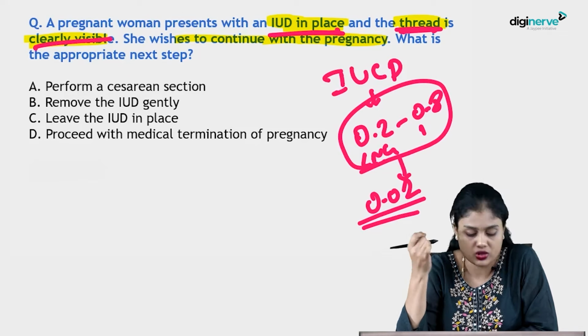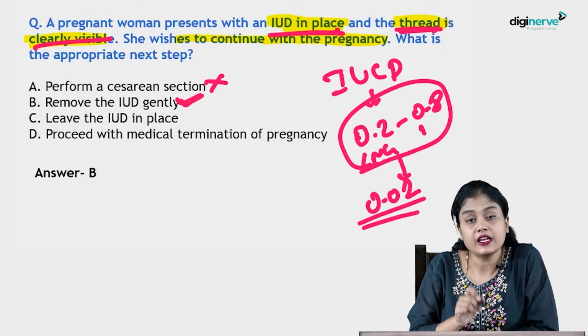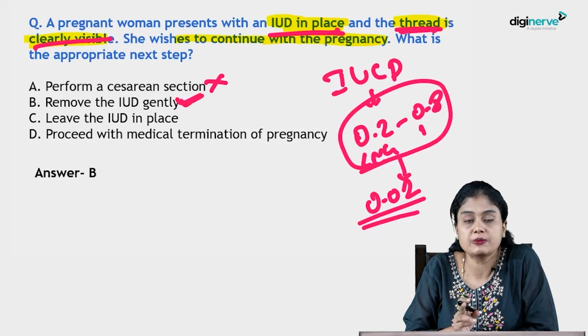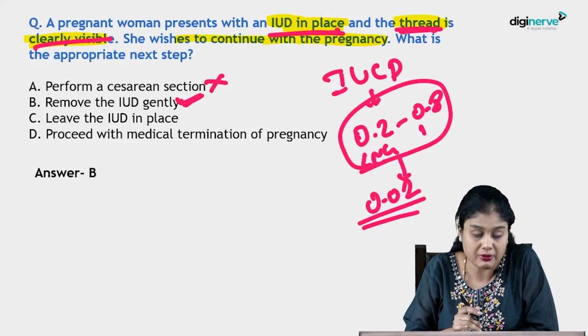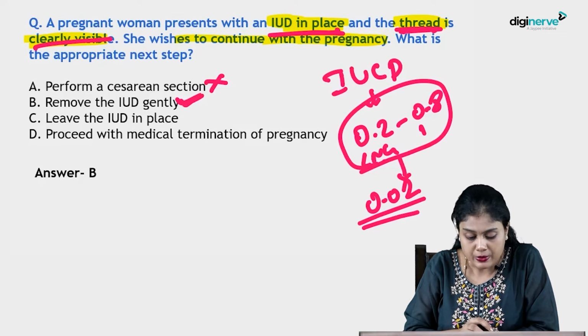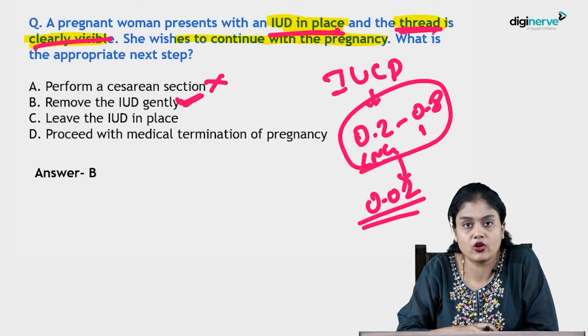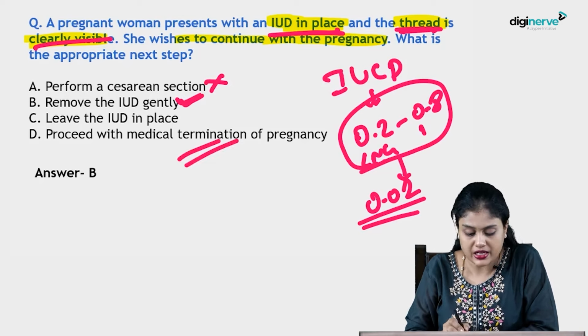So let us see where it is given. Perform cesarean section. She will hardly be in her first trimester. Who would do a cesarean section for this? Wrong. Remove the IUCD gently. Yes, remove it gently. Leave IUCD in place: this is the option if the thread was not visible or the IUCD is not visible at all, maybe it is expelled. In such a case, this is the option, because if you cannot see the thread, you cannot meddle inside. Here you have to take the consent of the patient to continue pregnancy. Proceed with medical termination of pregnancy: the IUCD per se is not going to cause any congenital anomalies, so you do not have to terminate the pregnancy.